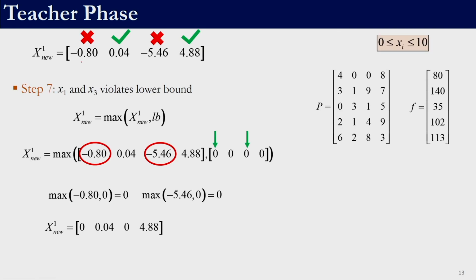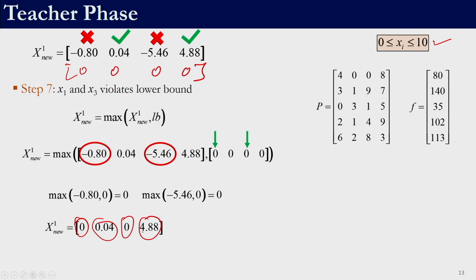The solution which we had was minus 0.8, 0.04, minus 5.46 and 4.88, and the domain of the decision variable was between 0 and 10. Now we can see that x1 and x3 violate the lower bound. So, I can use this max operator. We have 0, 0, 0, 0 over here, that is our lower bound, and we compare element to element. What is the maximum of these two? Maximum of minus 0.8 and 0 is 0, maximum of 0.04 and 0 is 0.04, maximum of 0 and minus 5.46 is 0, and maximum of 4.88 and 0 is 4.88. So, this is our new solution.